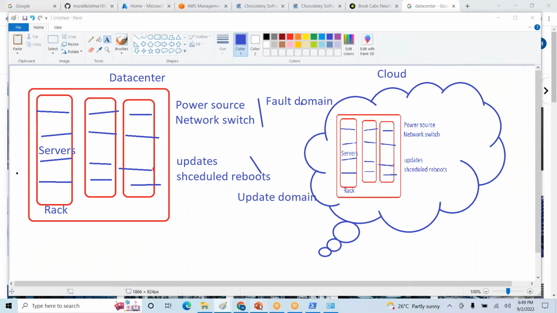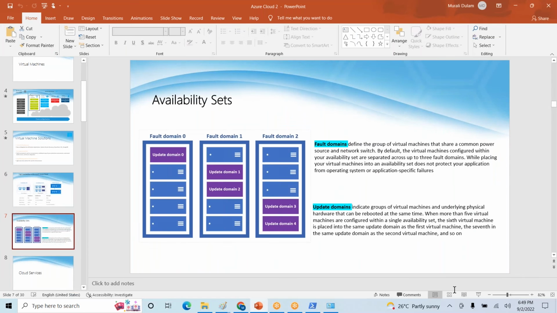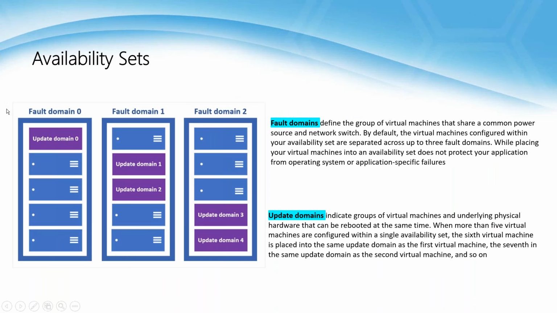Let me open one picture here. Just observe. These are the different fault domains. Here we have 3 fault domains and 5 update domains. Suppose there is any issue with the first rack, some electricity or power issue, we still have 2 more racks where we can access our application.